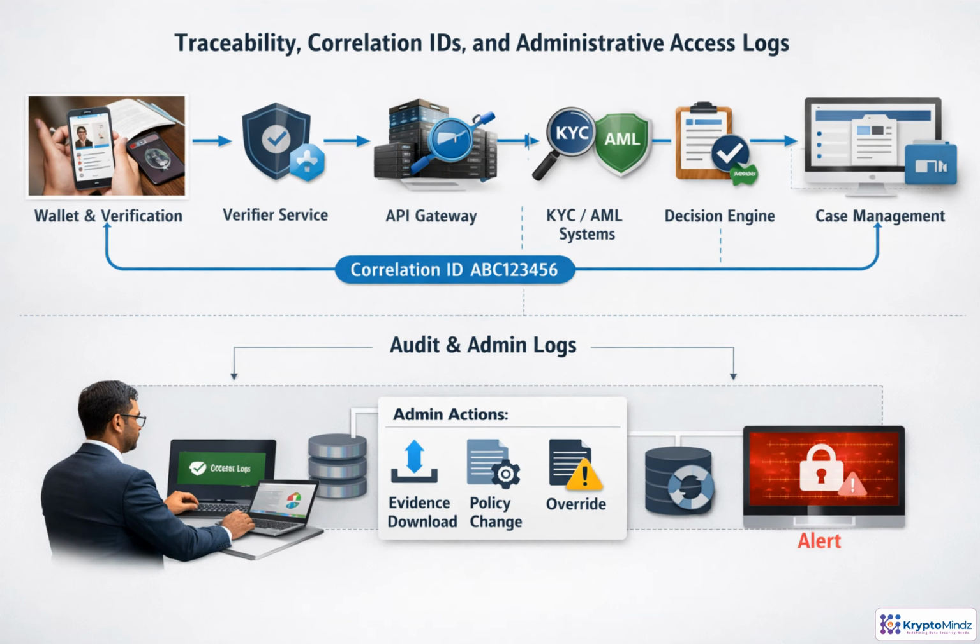In distributed onboarding, evidence is often spread across many systems, so traceability has to be designed in from the start. A single correlation ID should follow the customer session from wallet verification through the gateway, KYC and AML checks, decisioning, and case management. That allows auditors to rebuild the journey without guessing. Administrative actions need the same discipline. Evidence downloads, policy changes, overrides, and case access should be logged, monitored, and alerted on when behavior looks unusual.